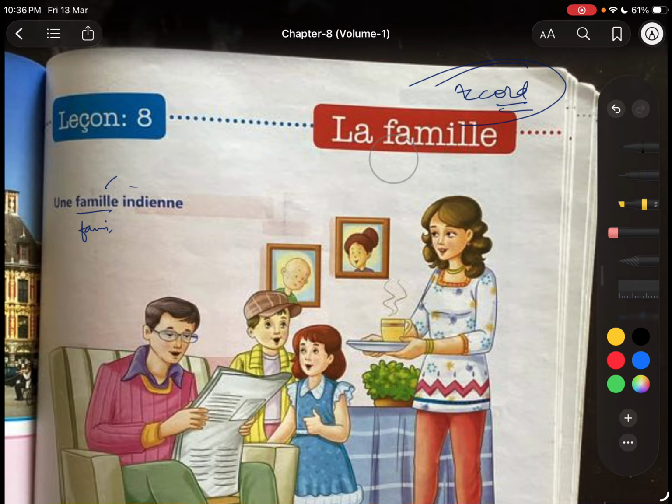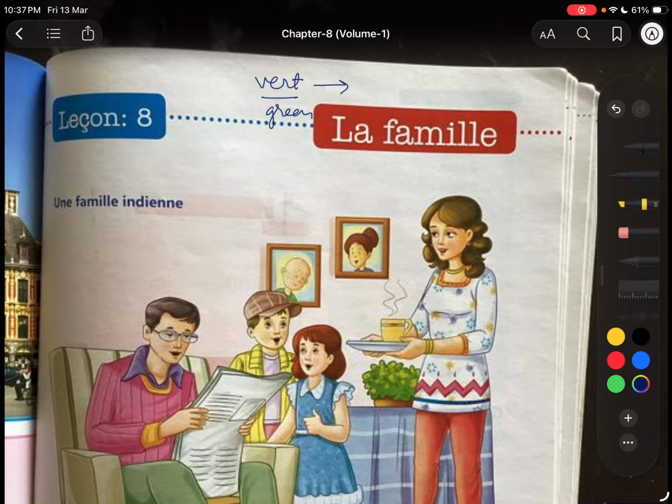Okay, now one important thing: usually we use E to make the adjective feminine. For example, vert means green, and that is the masculine form, because we don't have E at the end. The feminine form is verte.